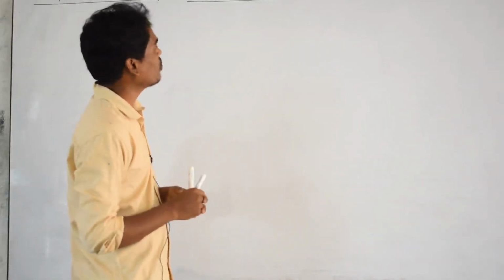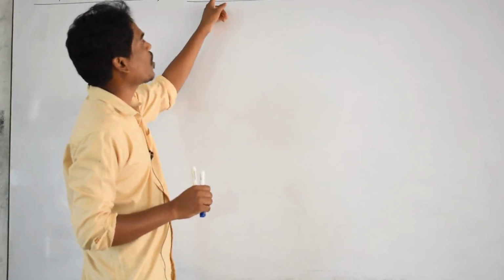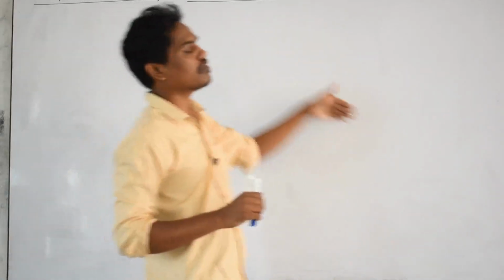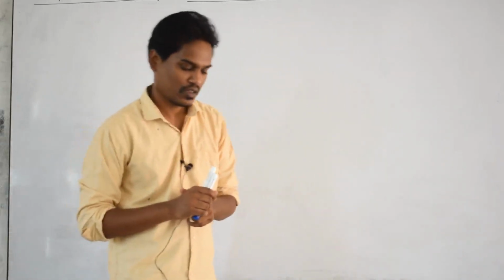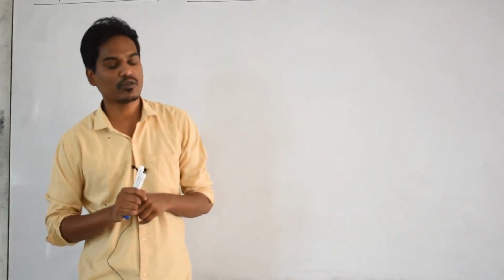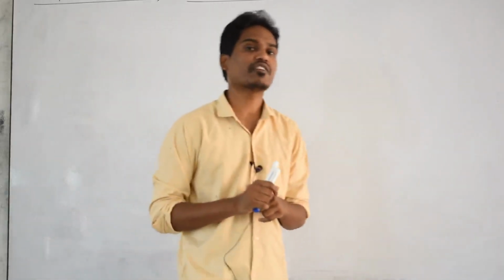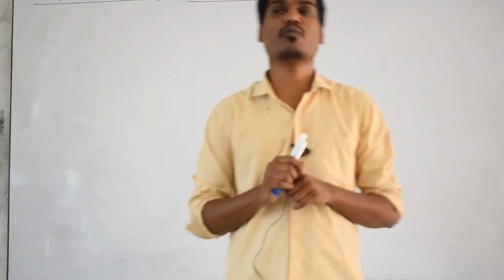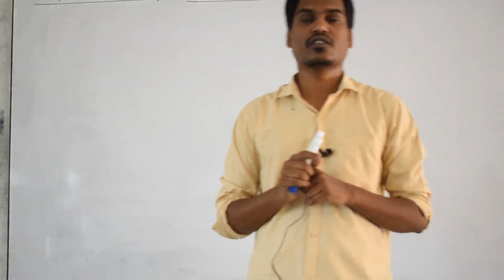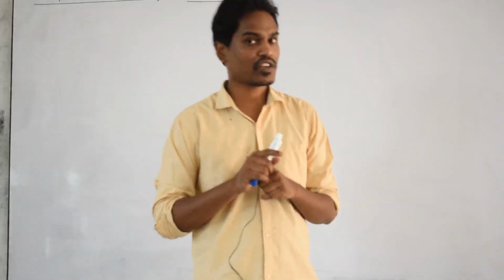And how to find out the velocity or the speed of this progressive wave? The speed of this progressive wave can be found by using one formula. That formula is V equals frequency into wavelength of the wave, that is, V = f λ.